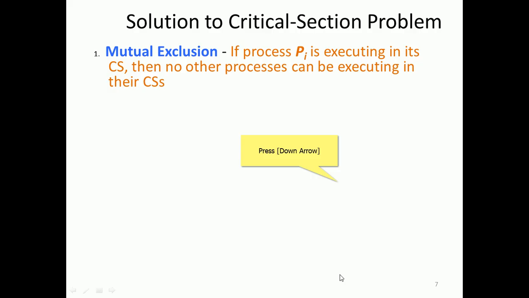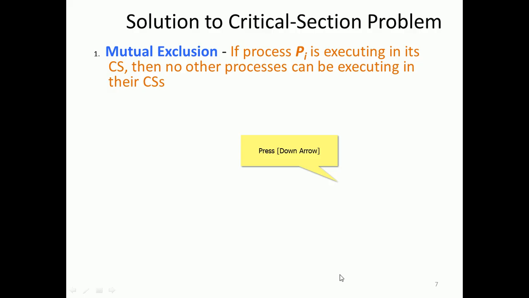Before providing a solution, those solutions have to satisfy certain conditions. Simply providing a solution is of no use. What will happen if we block certain processes? Then other processes will compete. So let us see the three principles that have to be followed.